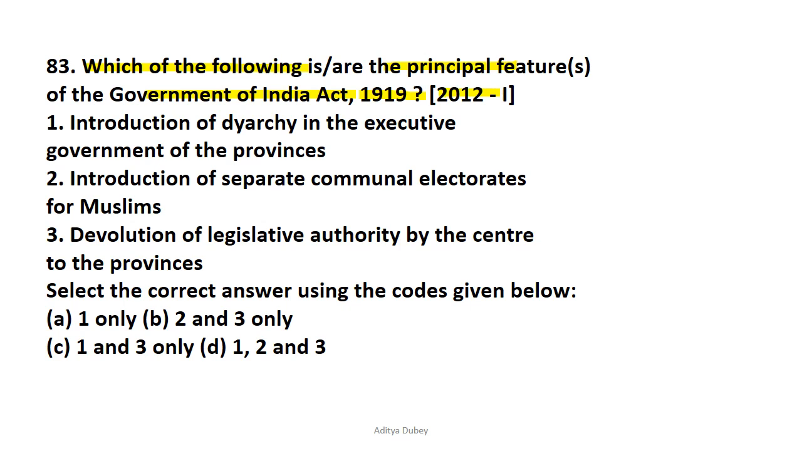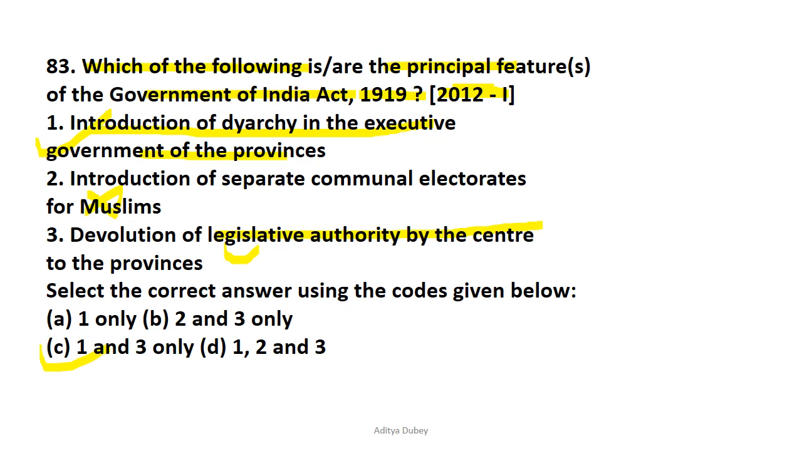This question had been asked in the year 2012. So let's read one by one. Introduction of diarchy in the executive government of provinces, that is correct. Introduction of separate communal electorate for Muslims, that is incorrect. Option C, devolution of legislative authority by the state to the provinces, that is correct. So option C, that is 1 and 3, became the correct answer.